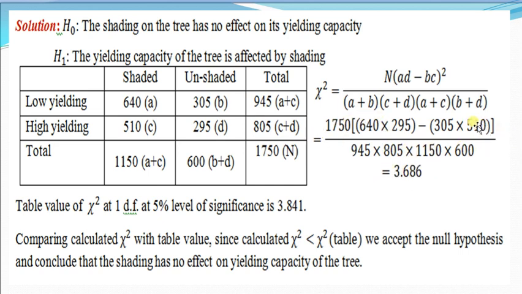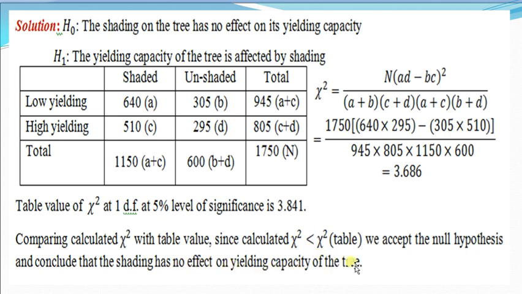After calculating these values, we got 3.686. Square of this AD minus BC square. Table value of chi square at 1 degree of freedom at 5% level of significance is 3.84 and the calculated value is 3.686. Comparing the calculated chi square with the table value, chi square calculated is less than chi square tabulated, so we accept the hypothesis and conclude that shading has no effect on yielding capacity of the tree.